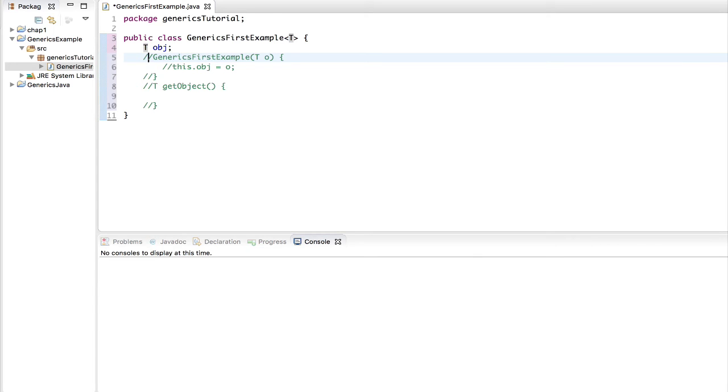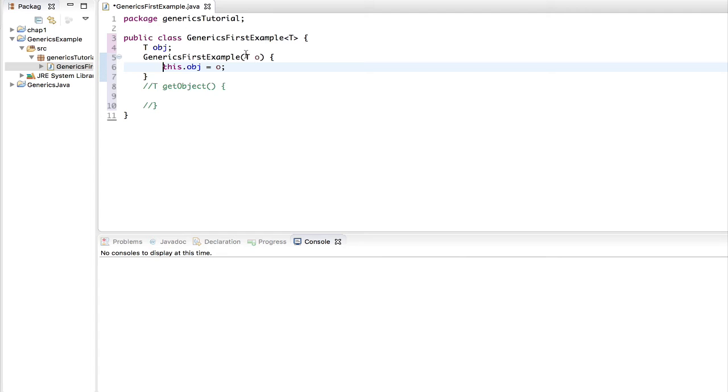Let's erase this off, and we need to get back to where we were. So let's pass in T, and we want to say that our obj instance variable will be of type T, and then we need a constructor.